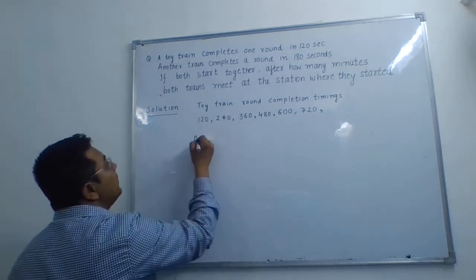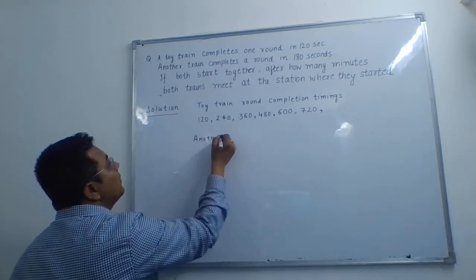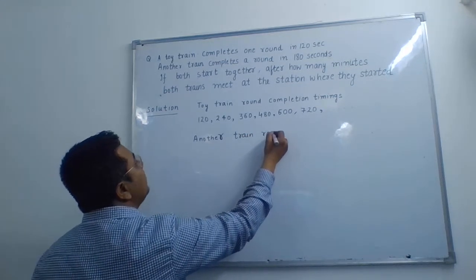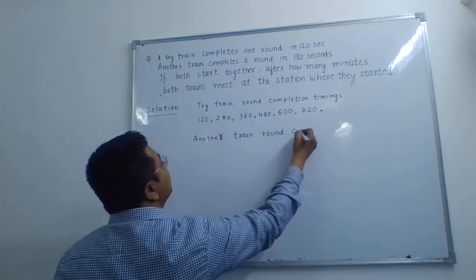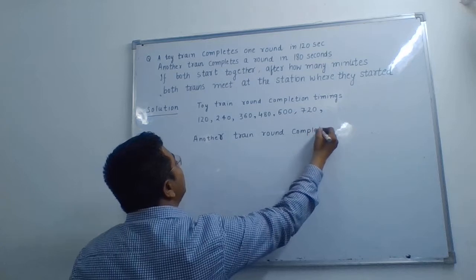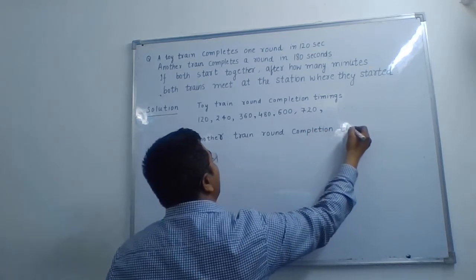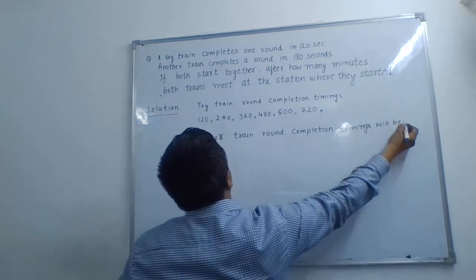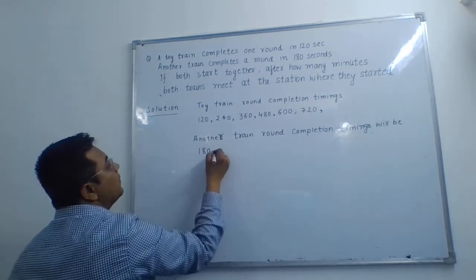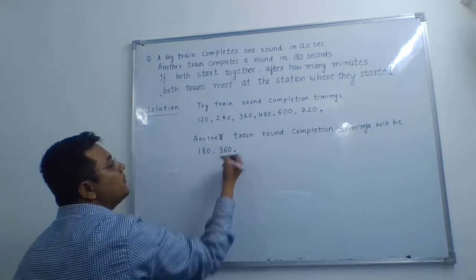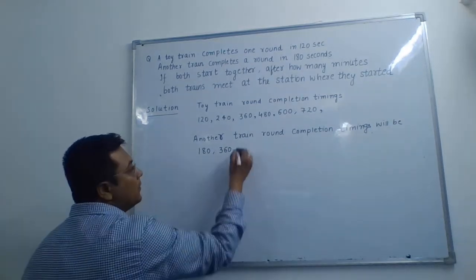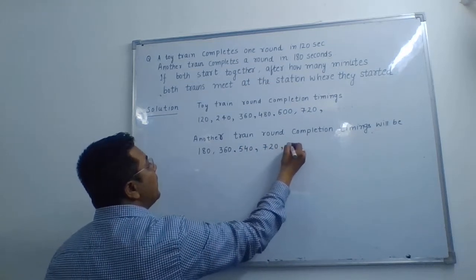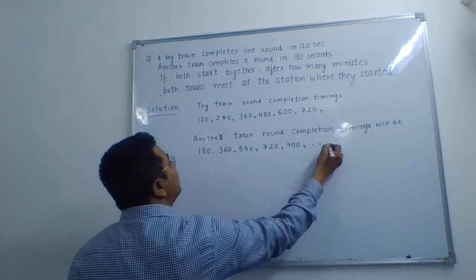Similarly, for the other train, round completion timings will be 180, then 360, the multiples of 180, then 540, then 720, then 900 and so on.